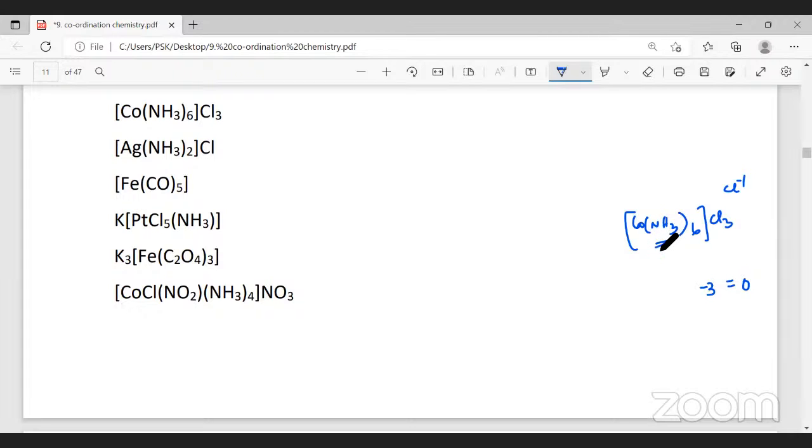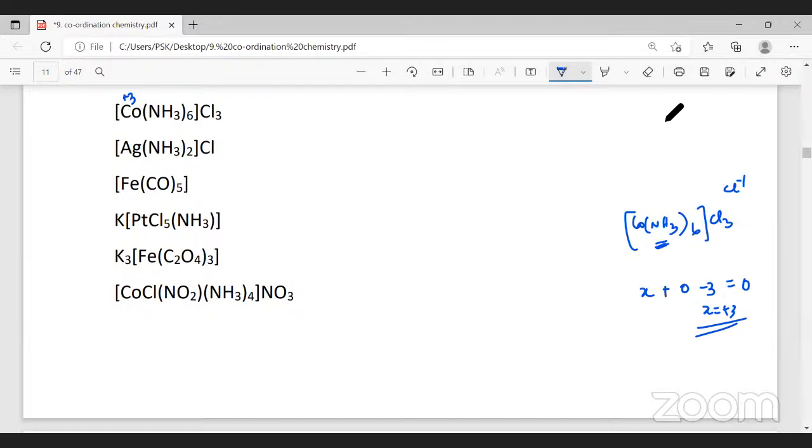Ammonia is a neutral ligand. It is having charge 0. 0 into 6 is 0. Cobalt, we are finding out. We take it as X. So X will be equal to +3. Oxidation number of cobalt is +3. We have found out the oxidation number of cobalt. Did you understand this?